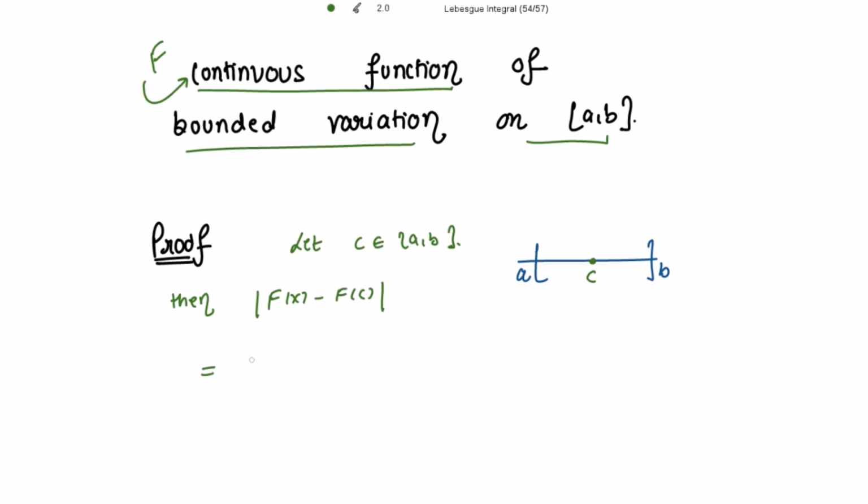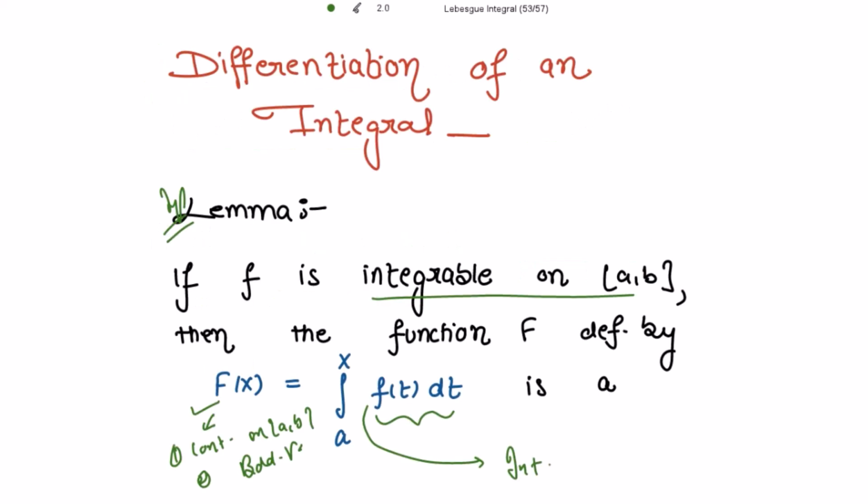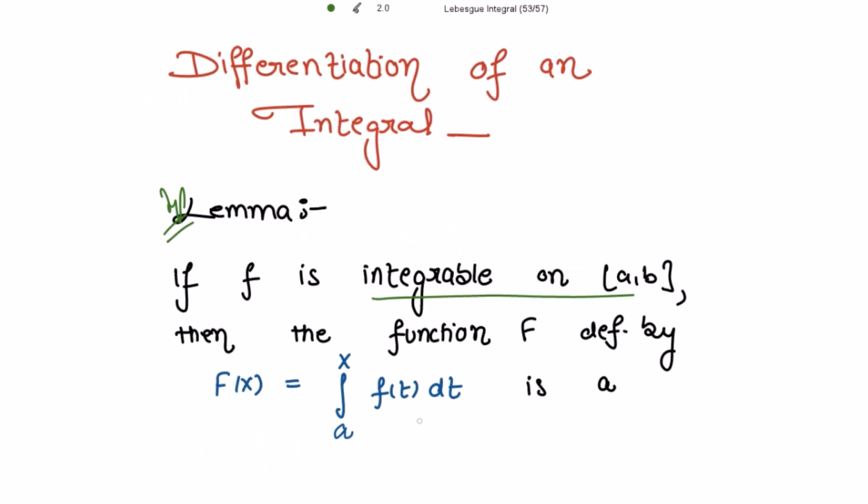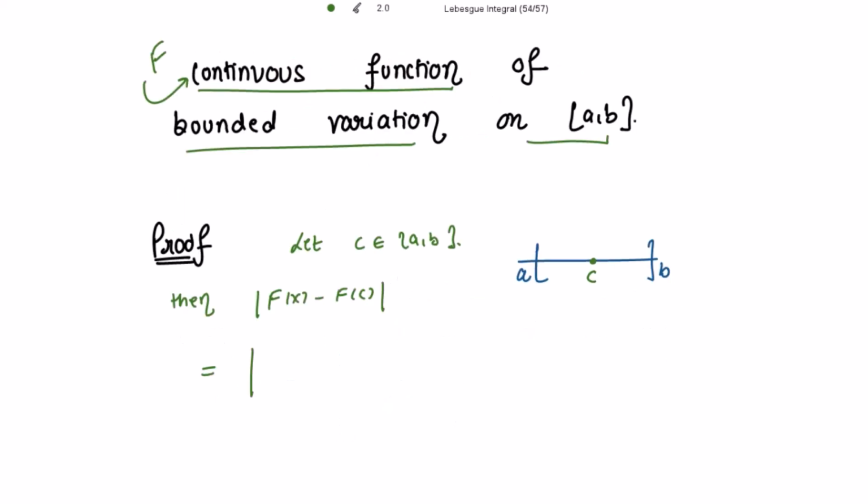So I have taken the mod of F(x) minus F(c). By the definition, what is F(x)? It is the integration from a to x of f(t) dt. Similarly, F(c) becomes the integration from a to c of f(t) dt. Whatever point the function depends on, we take that point to be the upper limit, and a is the endpoint of this interval. We can write this further as the integral from a to x of f(t) dt.